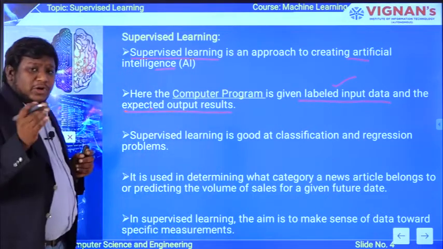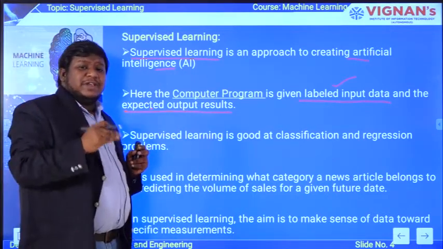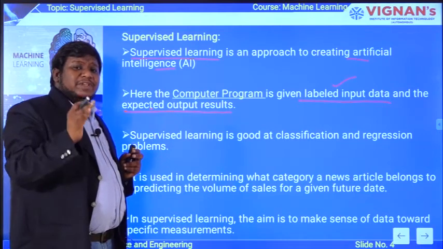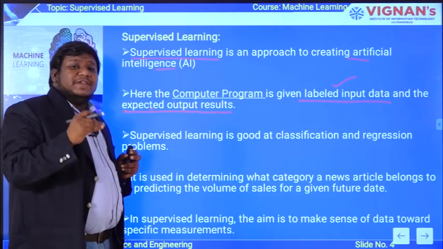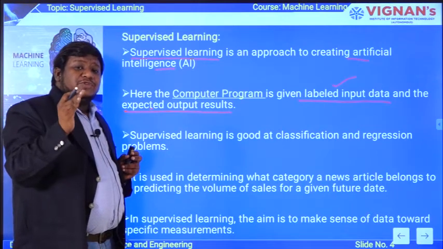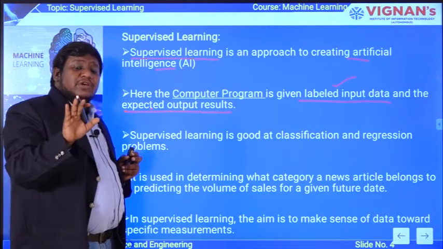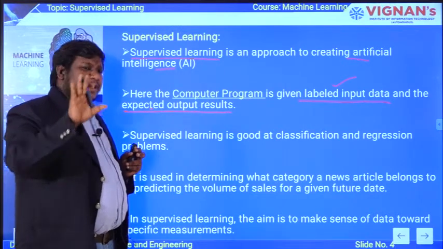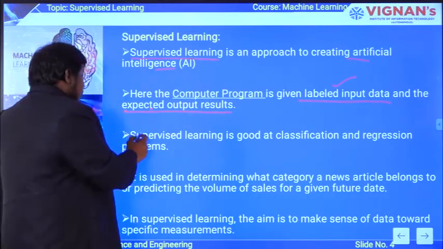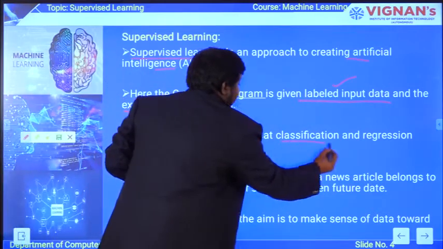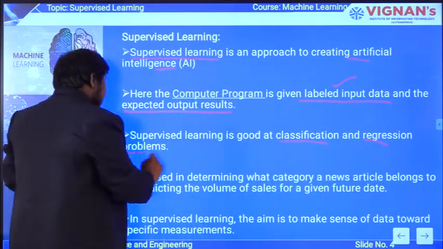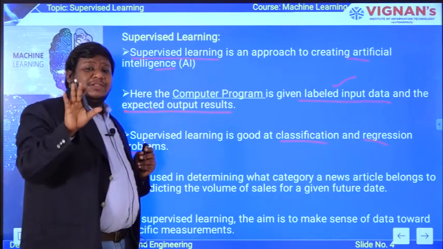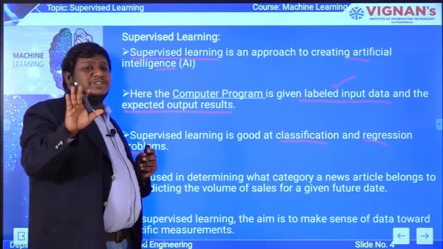As I already told you, the success of any machine learning model that you are using will depend on the type of data set you choose, and the technique that you use on that data plays a key role in getting the better accuracy or performance you can expect from the machine learning model. Supervised learning is good at classification and regression models. As I told you in the previous slide, in supervised learning we mainly deal with two types of techniques, classification and regression.